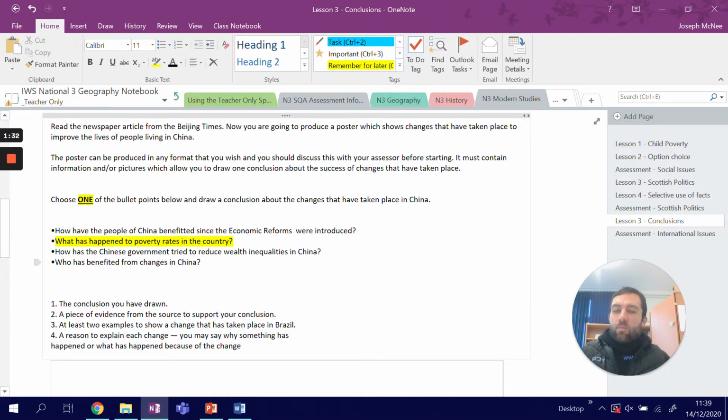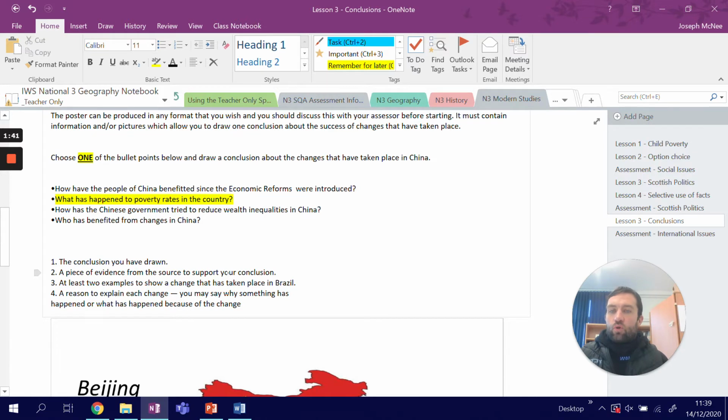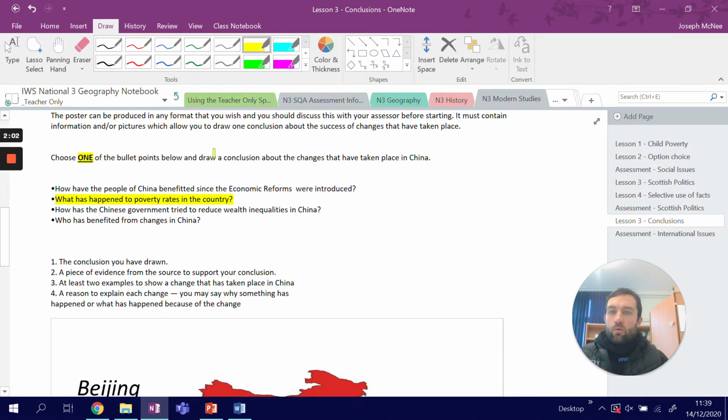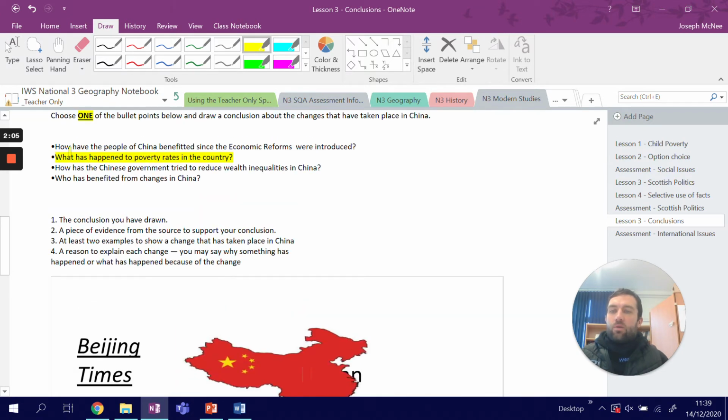So my poster must include the conclusion you have drawn, so poverty rates went up or went down or stayed the same, a piece of evidence from the source to support your conclusion, at least two examples to show a change that's taken place in China, and a reason to explain each change. You may say why something has happened or what has happened because of the change.